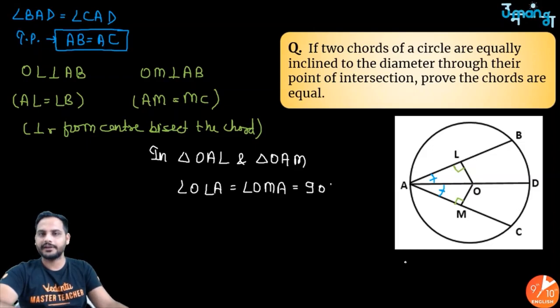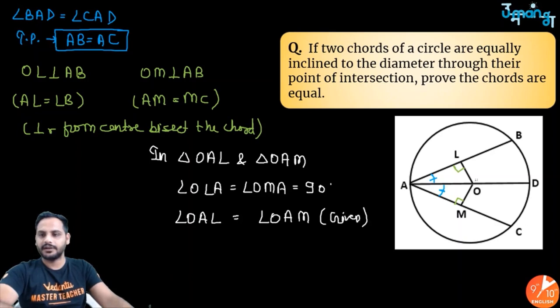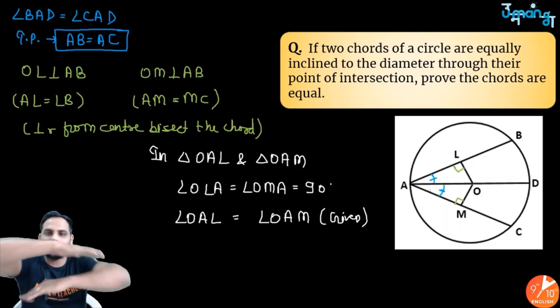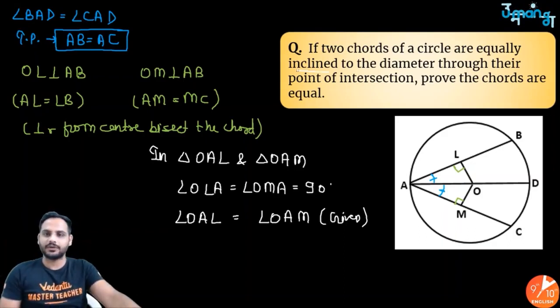Both the angles are 90 degrees. Second thing, I can say, sir, angle OAL is equal to angle OAM. They are equal because it is given. Look here, angle OAL and angle OAM will be equal. The chords are equally inclined on the diameter. Equally inclined means this. And then the third thing, OA is the common side. OA is equal to OA, common.